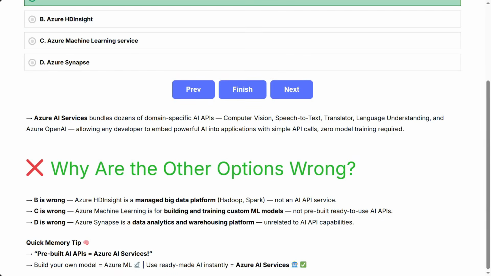Why are the other options wrong? B is wrong. Azure HDInsight is a managed big data platform, Hadoop, Spark, not an AI API service. C is wrong. Azure Machine Learning is for building and training custom ML models, not pre-built ready-to-use AI APIs. D is wrong. Azure Synapse is a data analytics and warehousing platform, unrelated to AI API capabilities. Quick memory tip: pre-built AI APIs, Azure AI Services. Build your own model equals Azure ML. Use ready-made AI instantly, Azure AI Services.